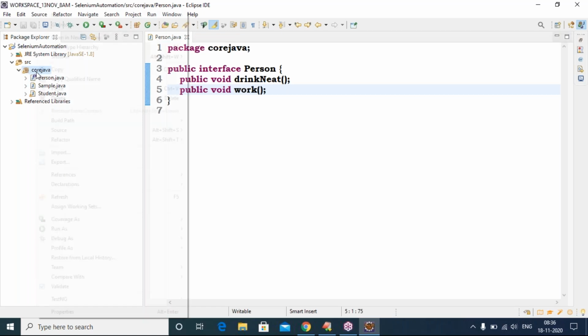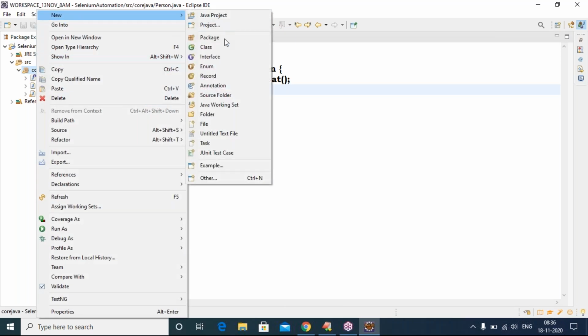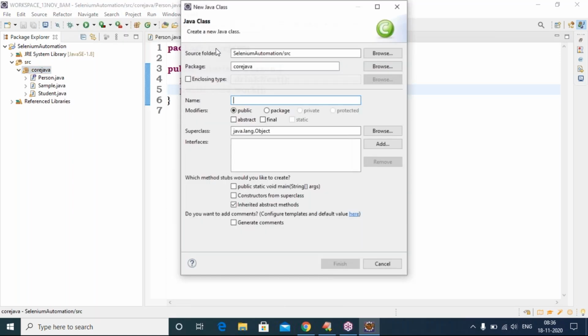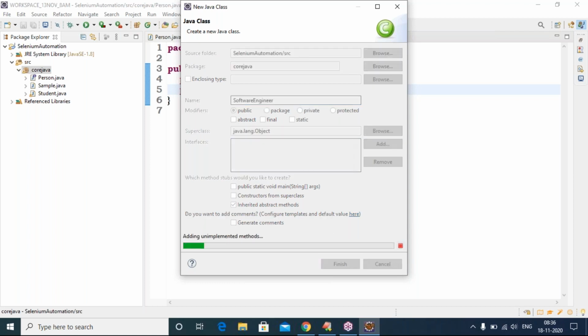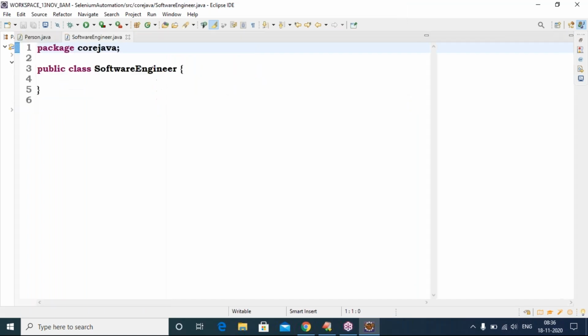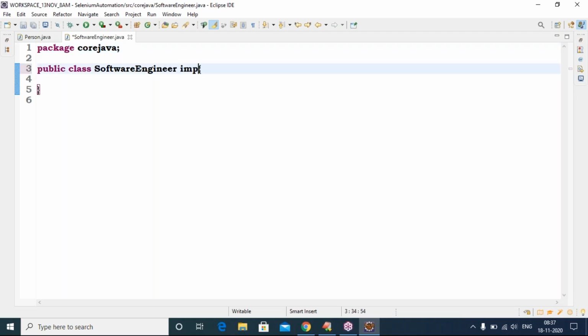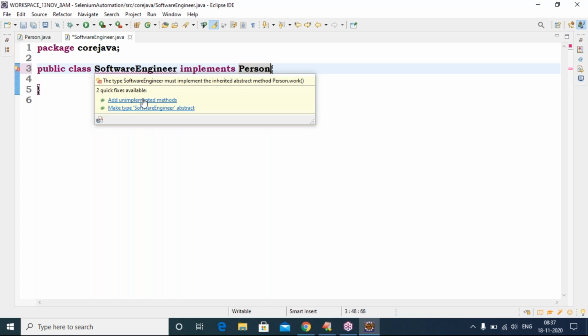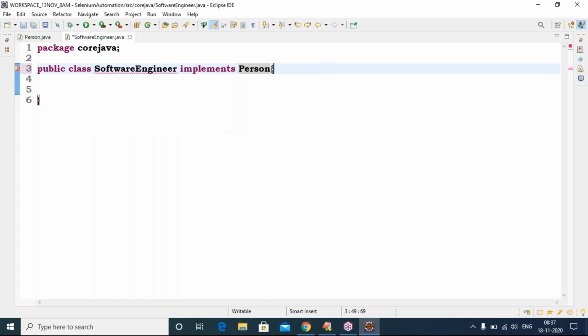So I want to take a normal class. Right click, go to new, click on class. First I want to take software engineer. A software engineer is also a person only. Observe, he wants to implement the methods, because based on their requirement we can implement. What is the keyword? implements. What is the interface name? Person. Immediately it will show an error. What is it asking? There are unimplemented methods, you have to implement them.